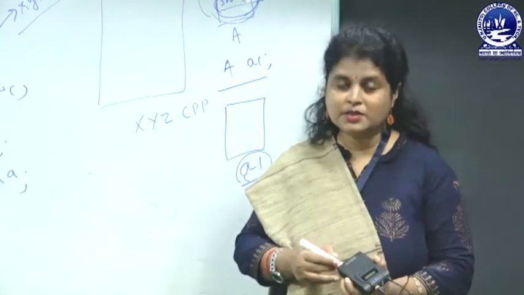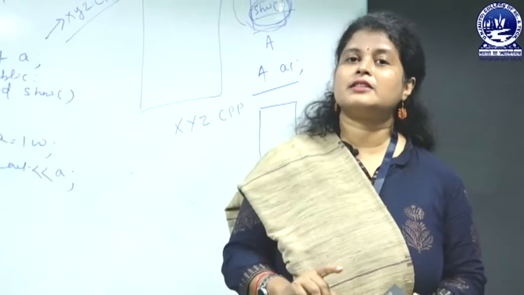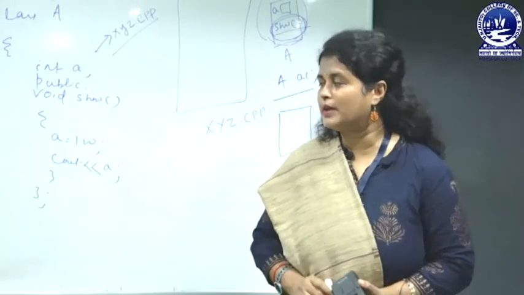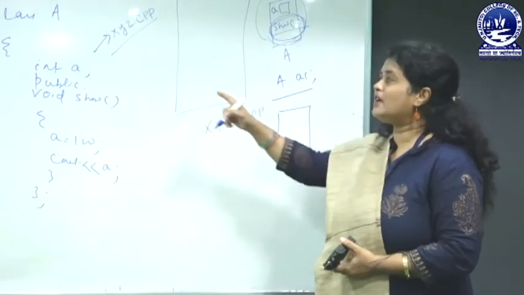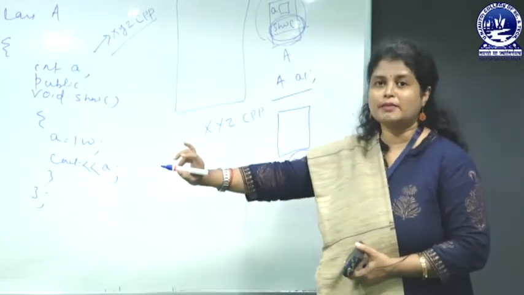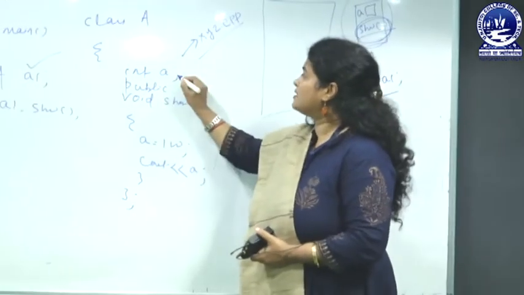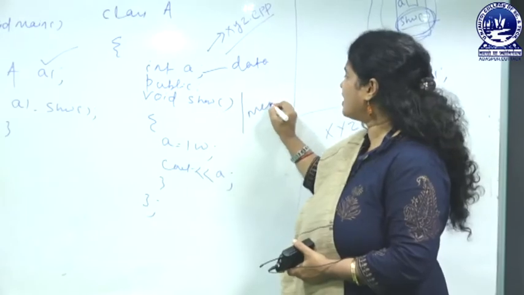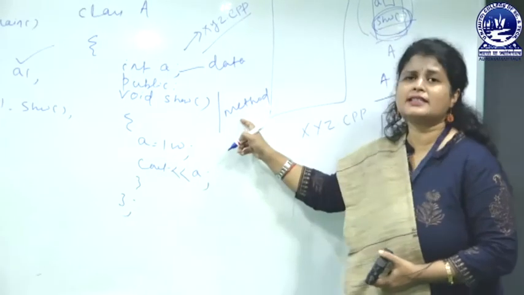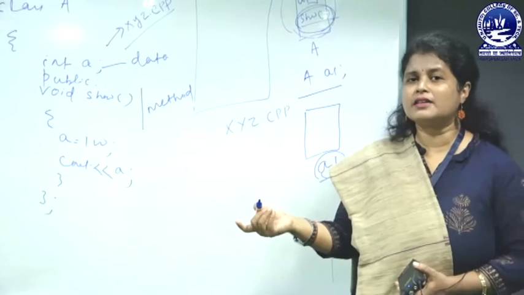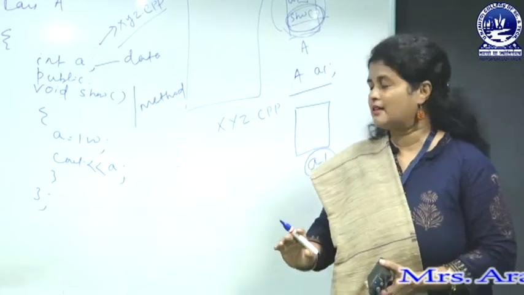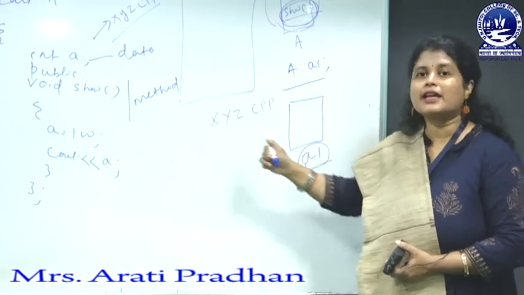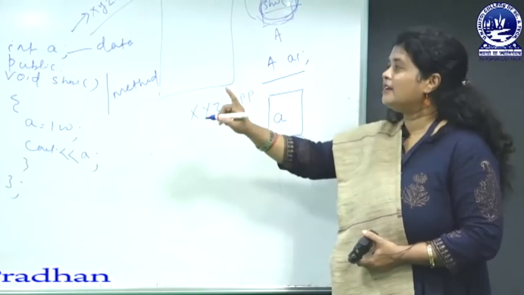According to OOPS concept, all the elements of the class are available with the object, but practically the object contains only the data member, not the member method. In this class, this is the data member and this is the member method, or member function. You may say it as a method, you may say it as a function, it is not an issue. So a1 contains only a, not so.